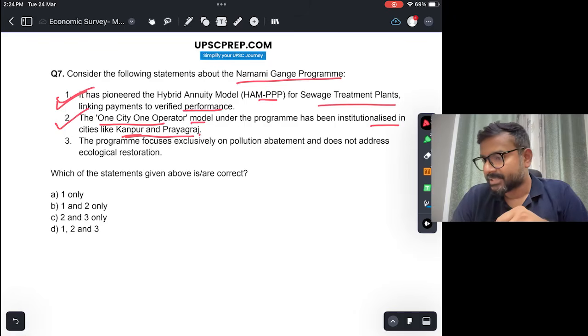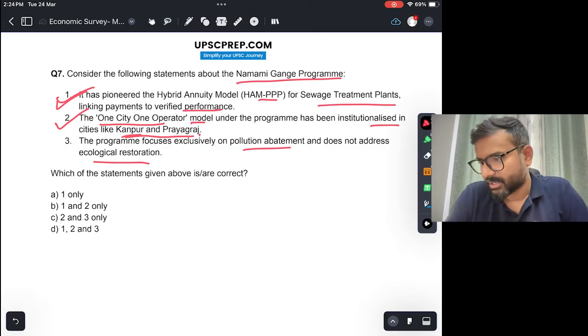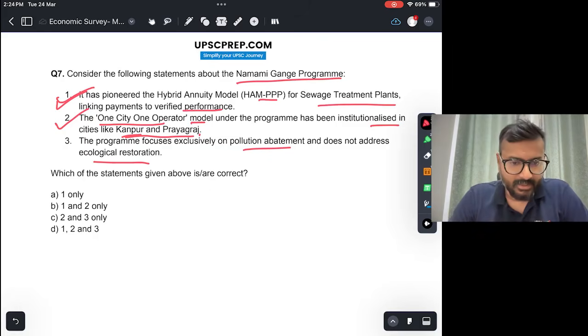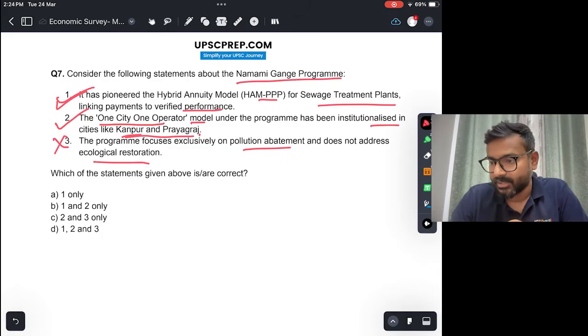The program focuses exclusively on pollution abatement and does not address the ecological restoration. So yeah, of course, does not sound correct. It will do pollution abatement also, but also ecological restoration. Okay, and it has also worked on reintroduction of the red-crowned roof turtle, monitoring of the Gangetic dolphins, increasing their population. तो वो सारा काम भी हो रहा है. So answer would be B, 1 and 2.